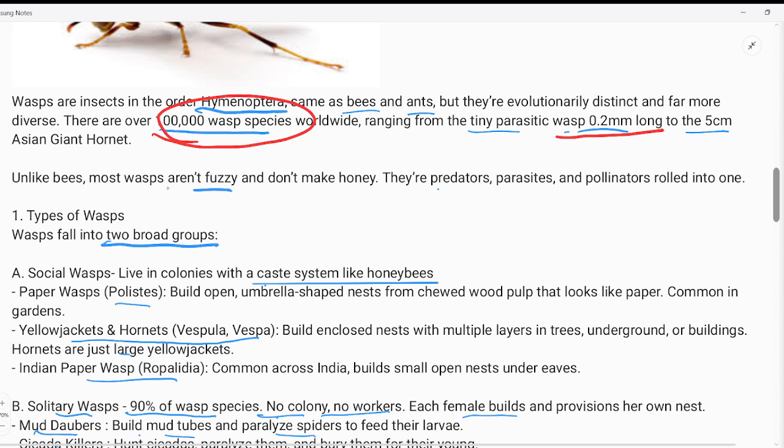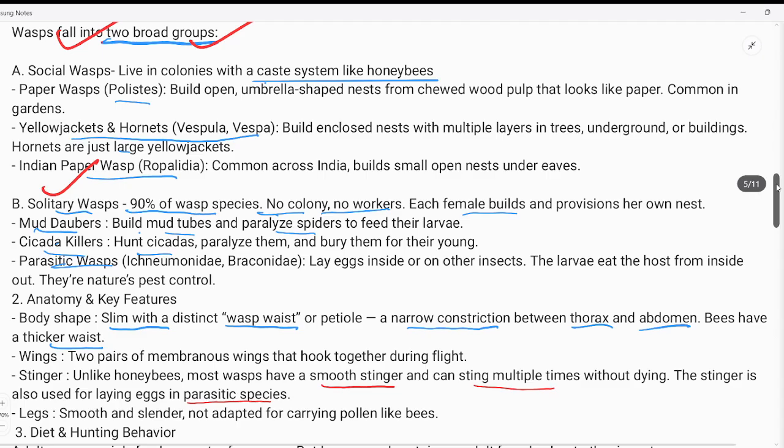Okay, and wasps fall into two broad categories: social wasps and solitary wasps. Means they are also social organisms, and some of them are also solitary.